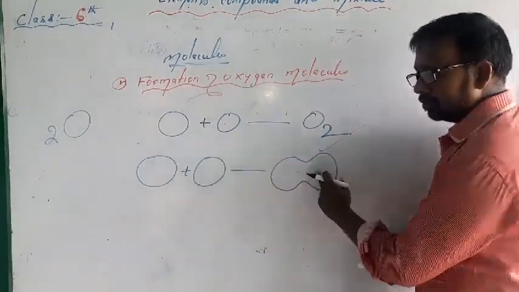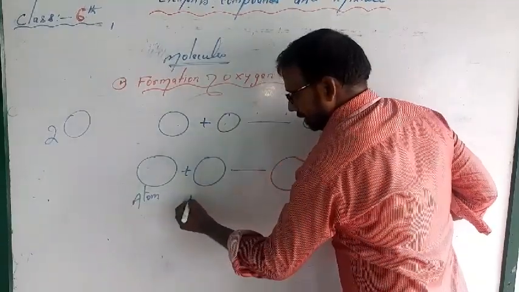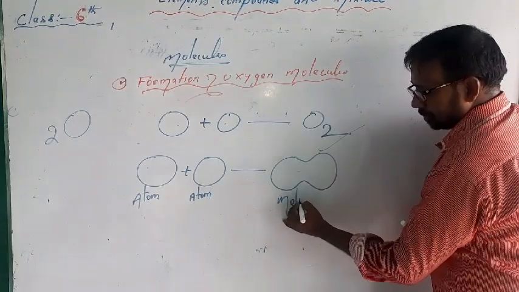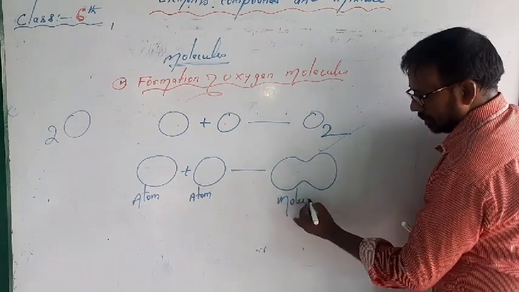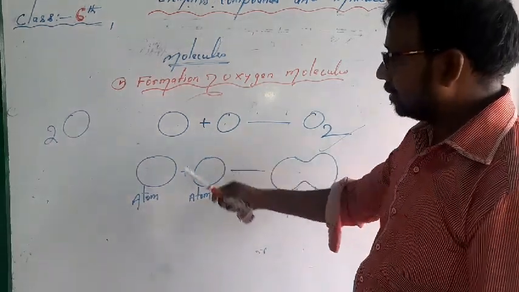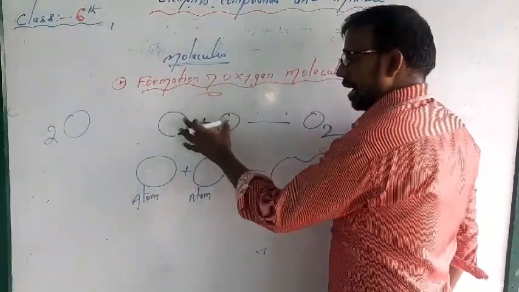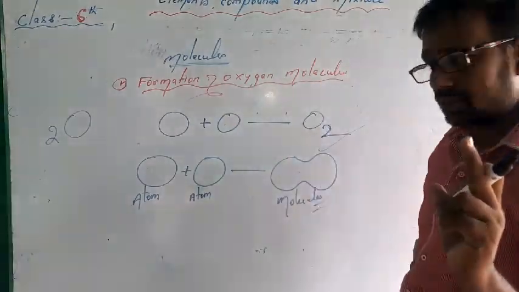What is formed? A molecule. This is the atom, and this is the molecule. Like that, one atom of oxygen and one atom of oxygen, 2 atoms, combine chemically to form one molecule of oxygen.